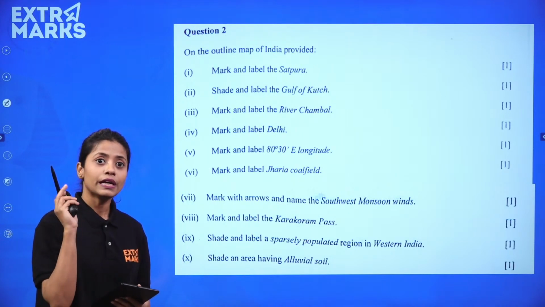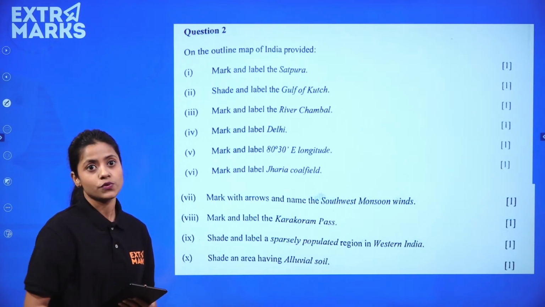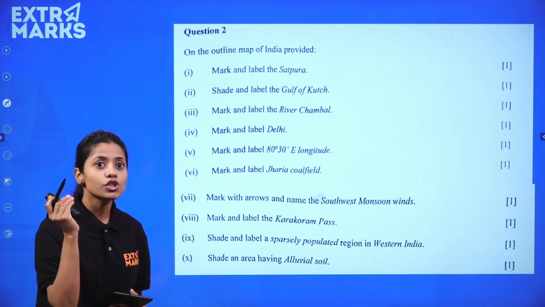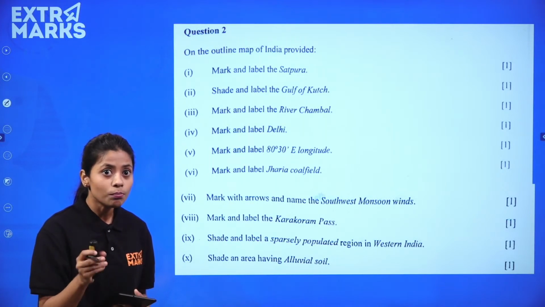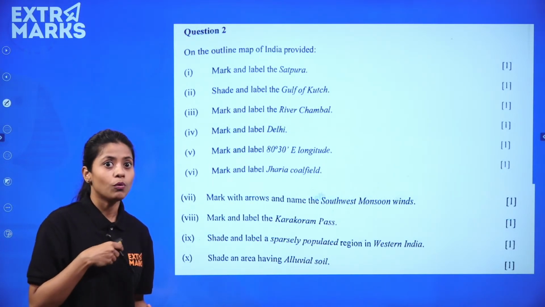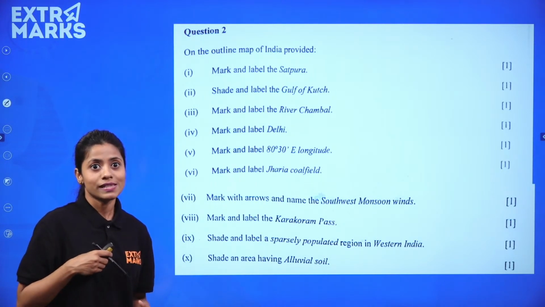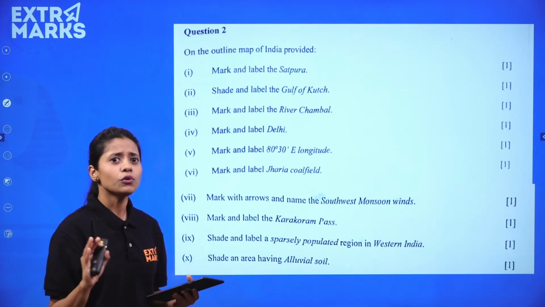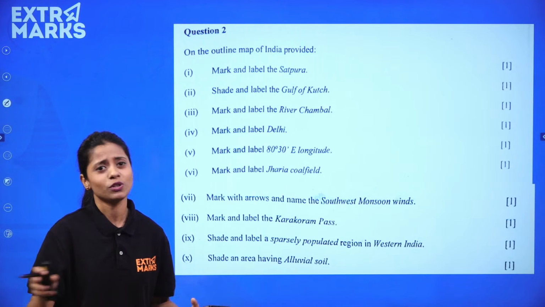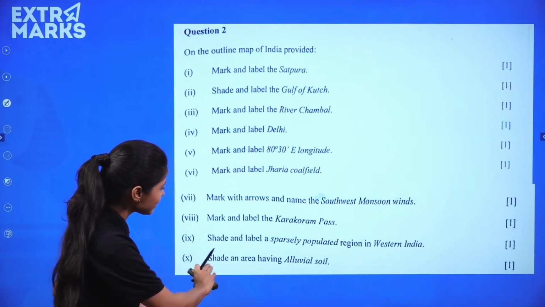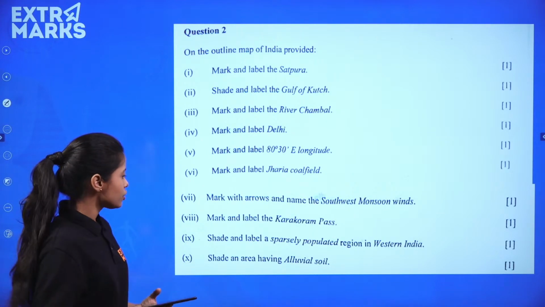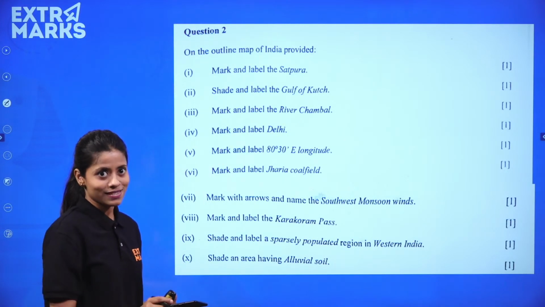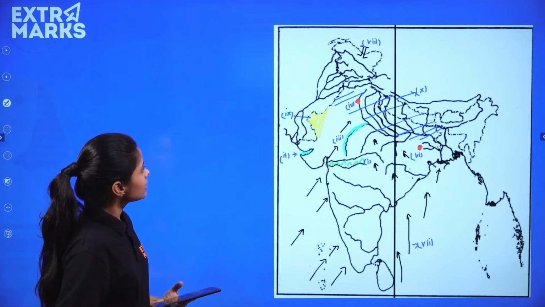Soils. I have given you a lecture on types of soils. And I remember that I have told you, don't just remember the composition of the soil. Try to mark on the map where you can get these soils, in which region, in which state, in which cities, right? So even if you would have done it on the basis of state, it would have been very easy for you to mark, at least shade the area where you get alluvial soil, or shade and label the partially populated region in the western India, right? So these are the answers.